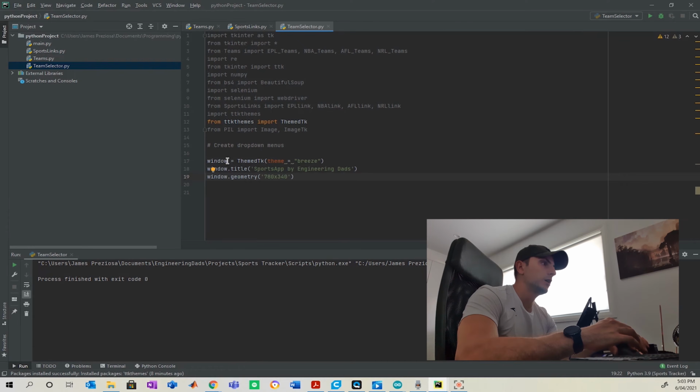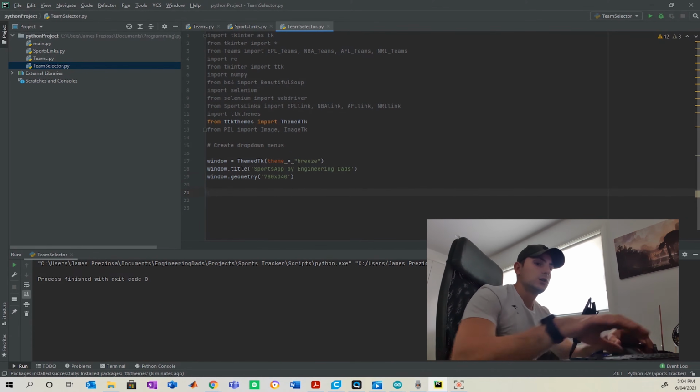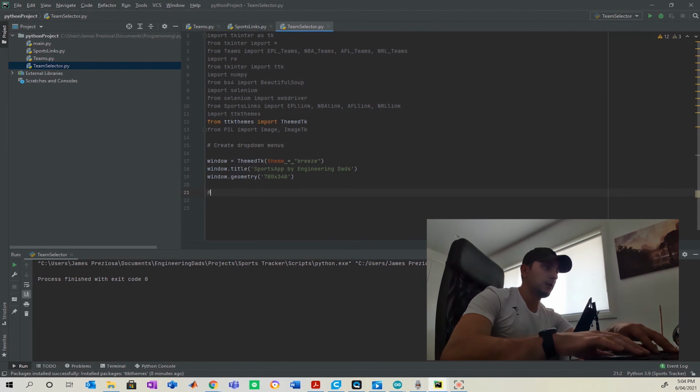We're going to start by creating our aesthetic, our design for the app here. So we have our window, which is going to be a themed Tk, and I'm going to pick the theme Breeze because that's the one I wanted to go for with this design. There's heaps of different themes you can pick, and I'll leave a list of different themes in the description below with a link, with the title of Sports App by Engineering Dads and window geometry with a size of 780 by 340.